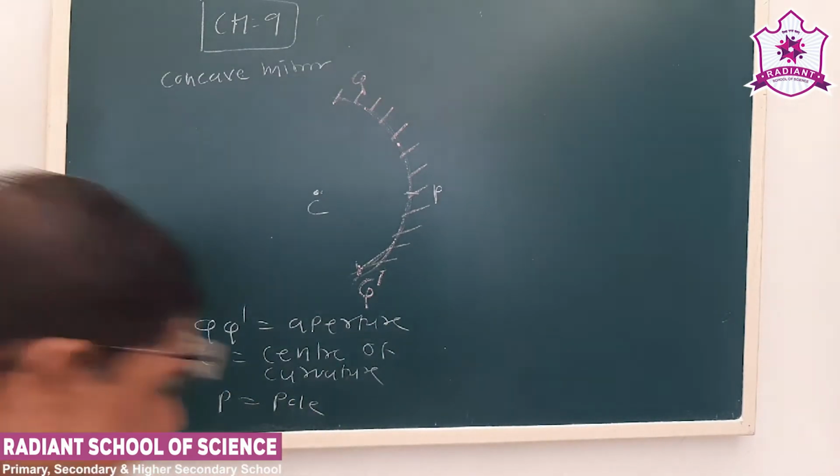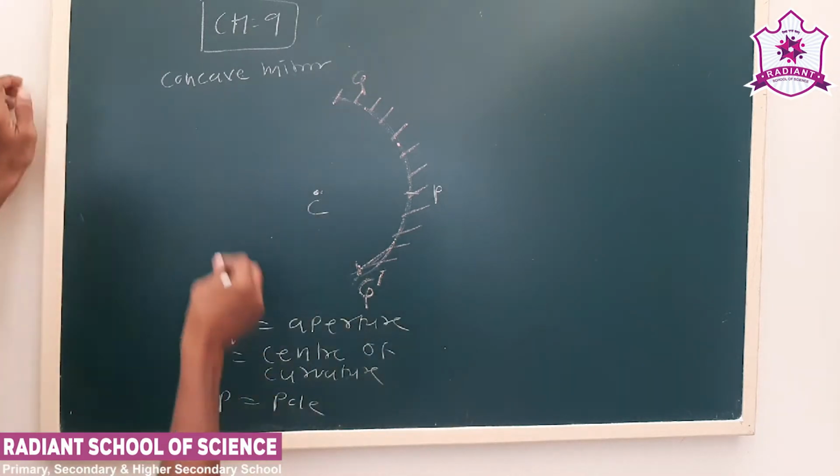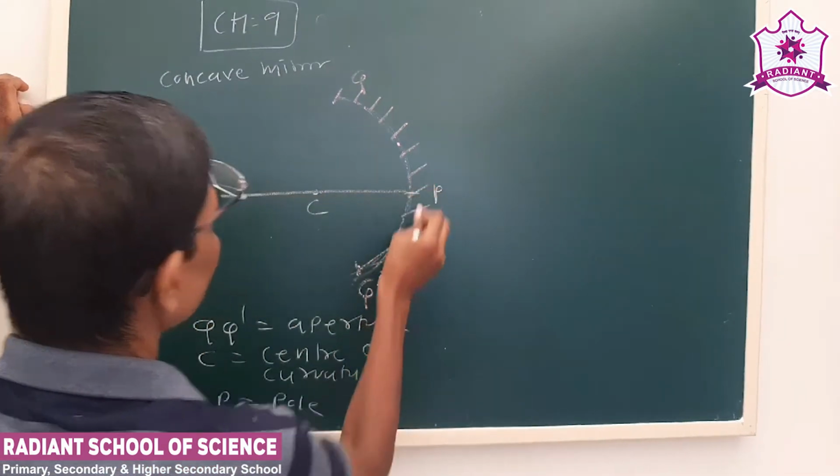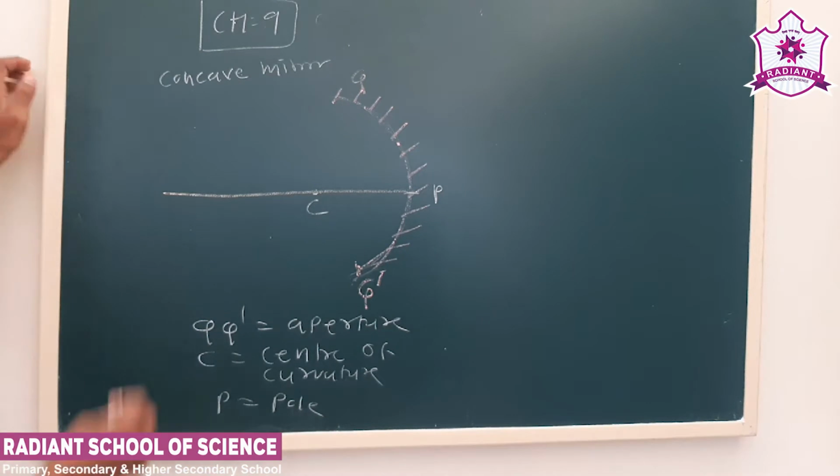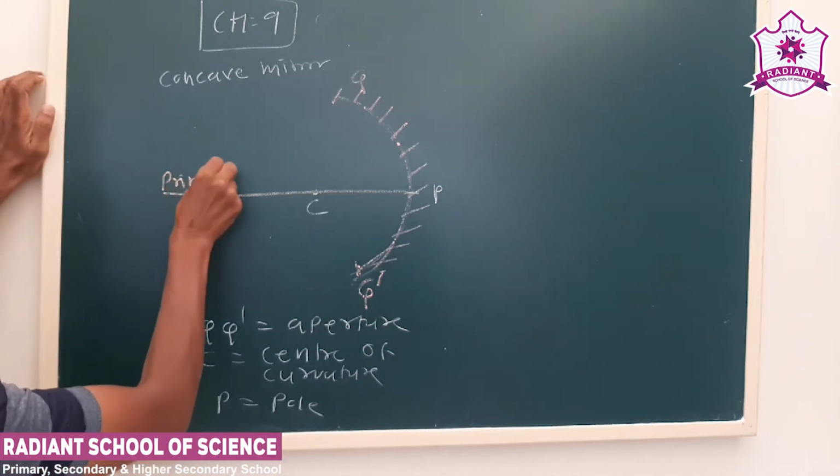Now see the line passing through CP. This we call the principal axis.